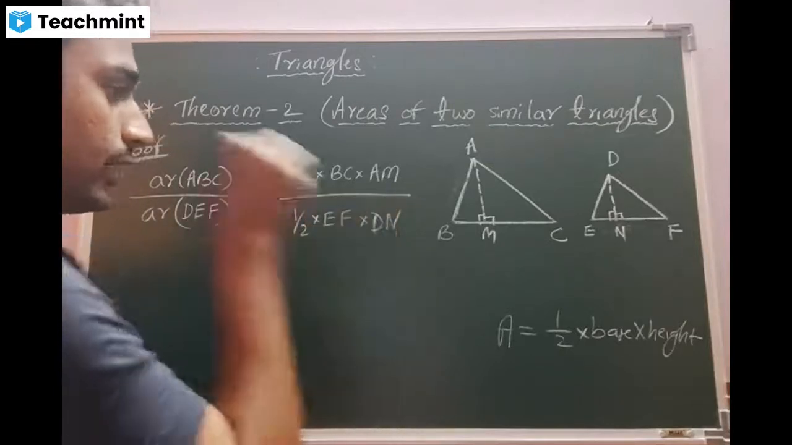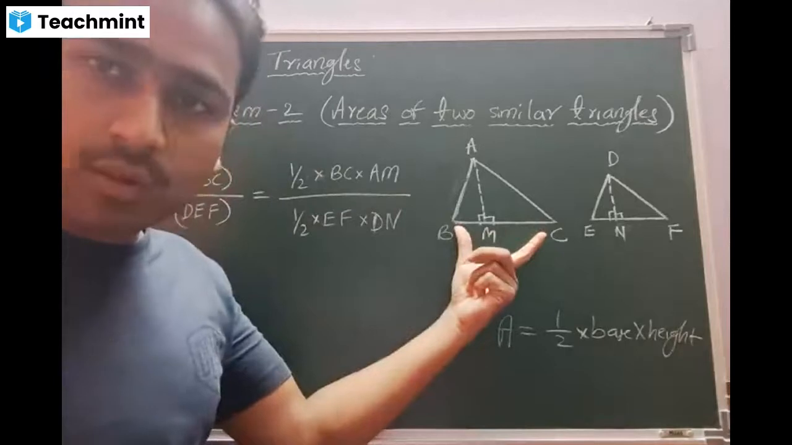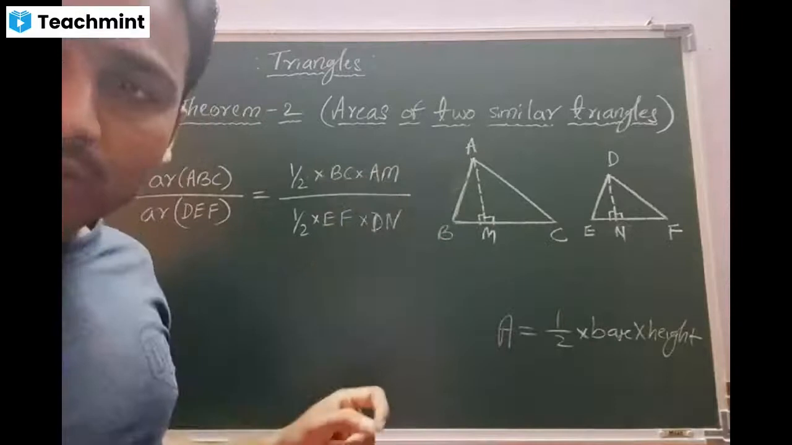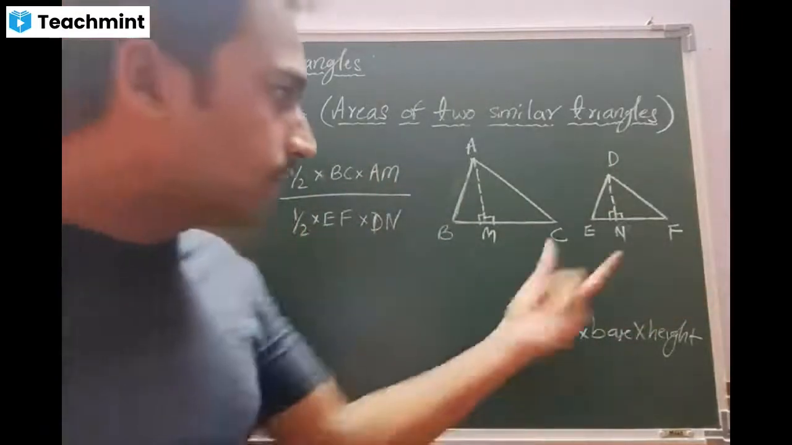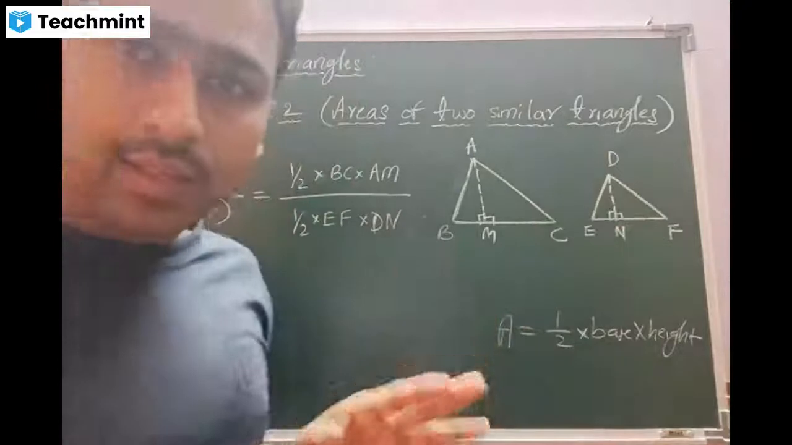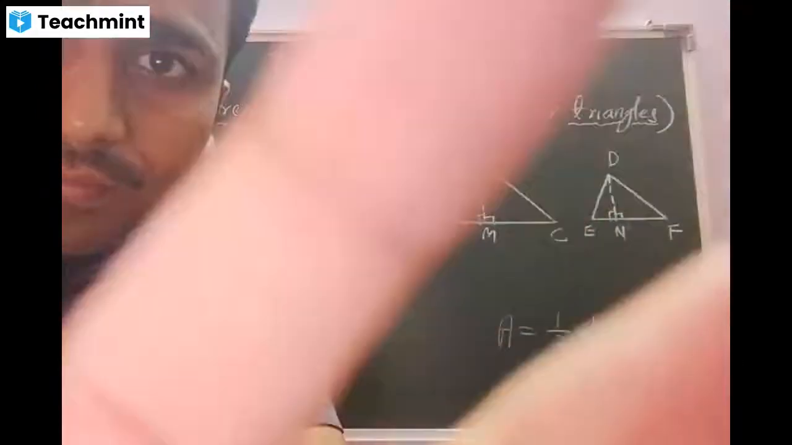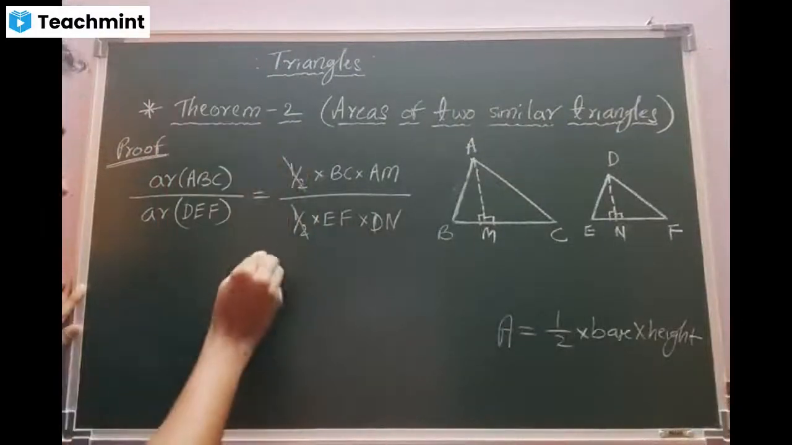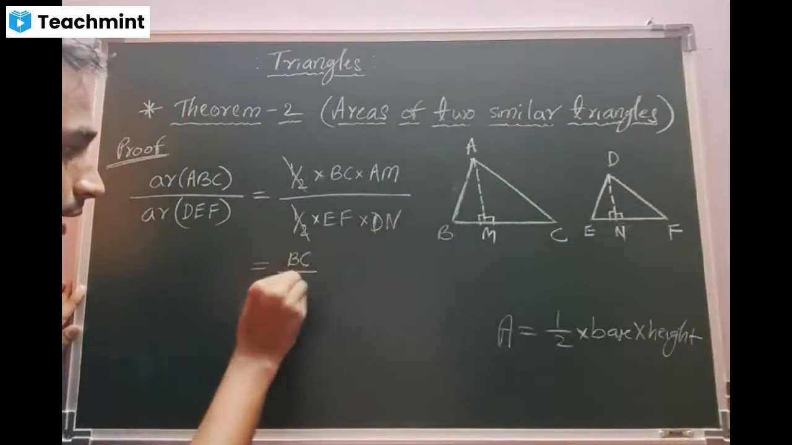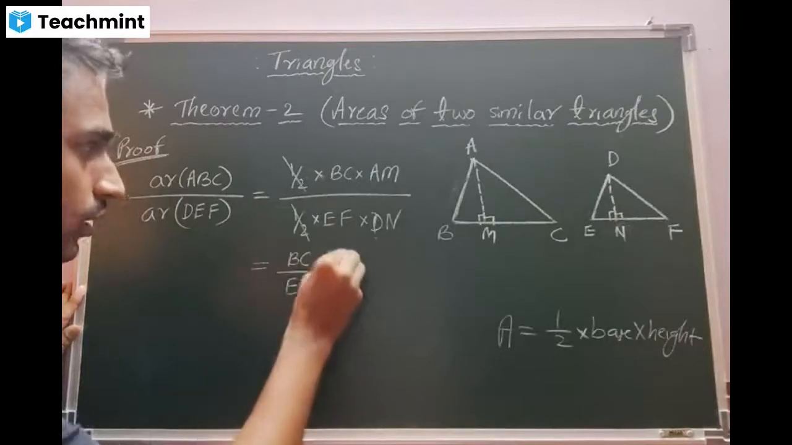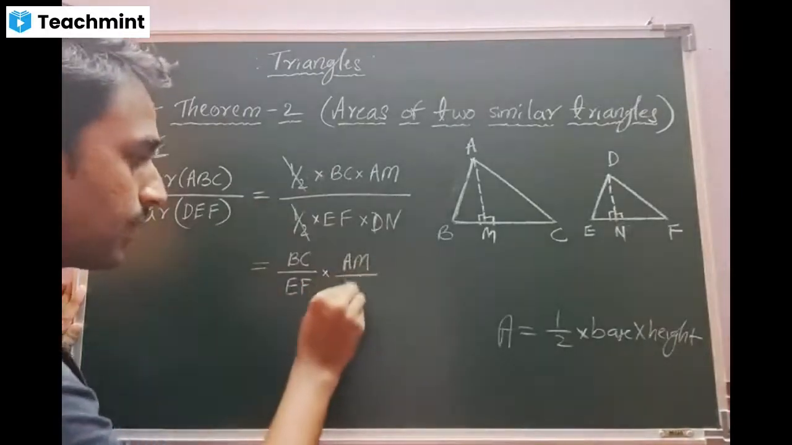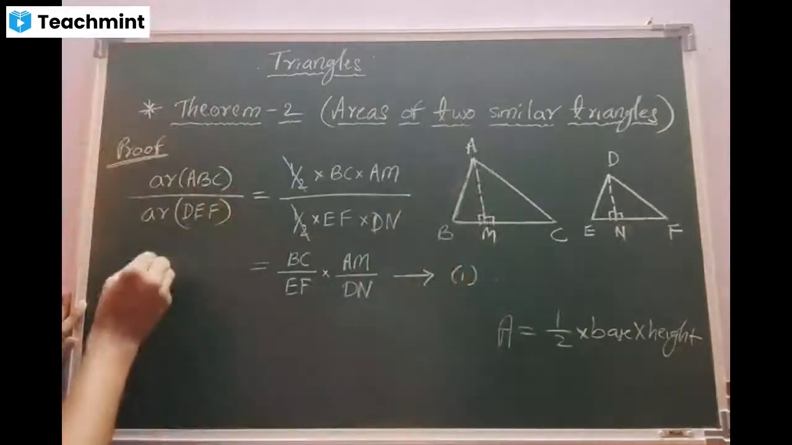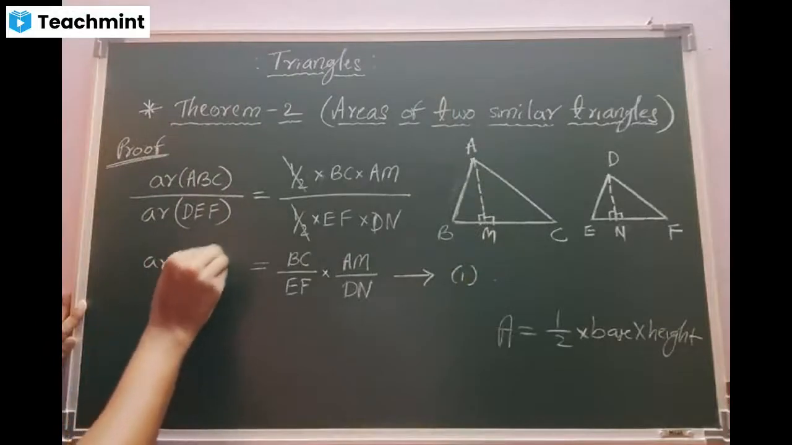Okay, look at the concept, beta. Half into base: for the bigger one, BC is the base and AM is the height. So I have substituted. Now coming to the smaller one, half as it is, base is EF and the height is DN. Is there any doubt? No, sir. Beta, cancellation: half and half getting cancelled. So I'll get BC by EF, one ratio, and one more, AM by DN. Just I'm separating these two, beta. You will understand why later. Call it equation number 1. Students, copy till here. Quick.